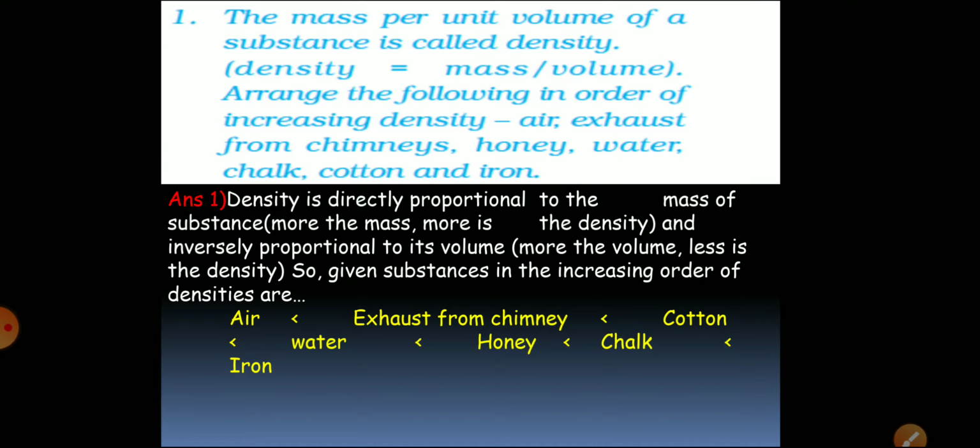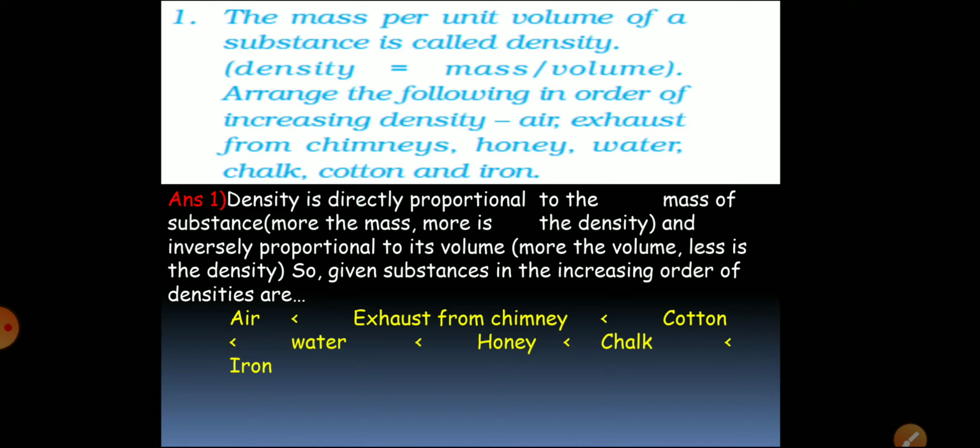As per the formula of density, mass upon volume, density is directly proportional to the mass of the substance, means more the mass, more is the density, and it is inversely proportional to its volume, means more the volume, less is the density. As the mass of the air is least and its volume is highest, its density will be the least one.